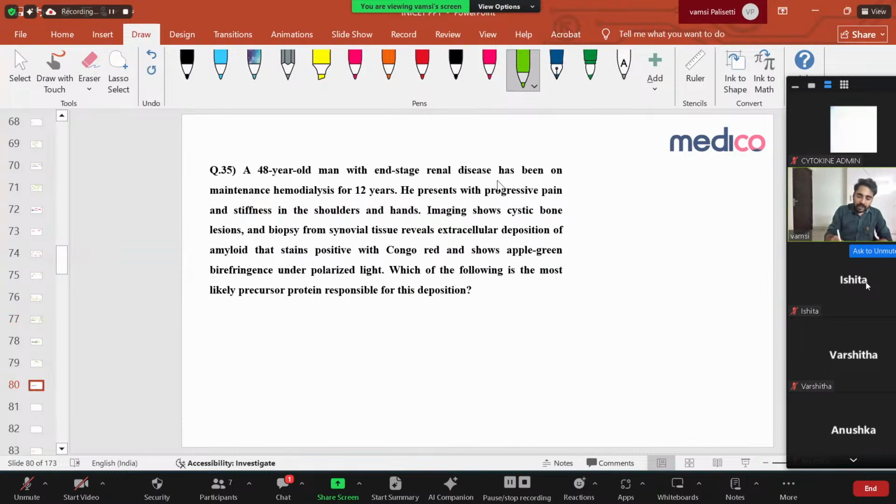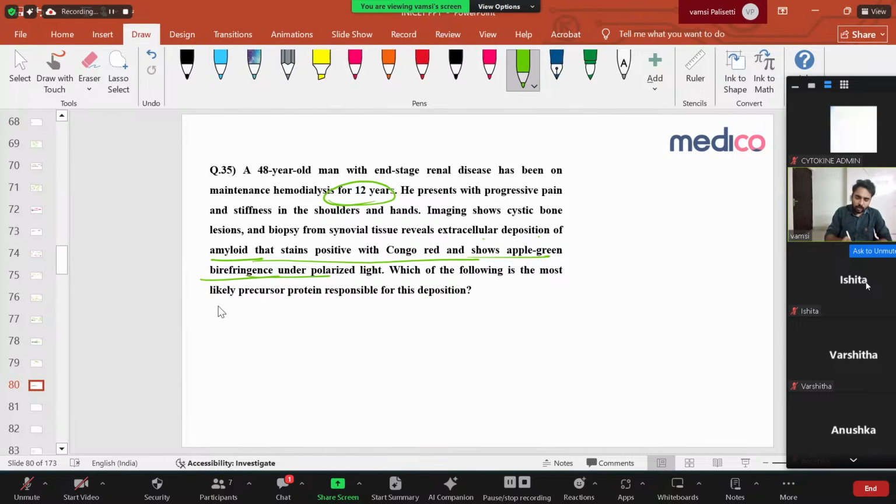A 40-year-old man with end-stage renal disease has been on maintenance hemodialysis for 12 years. For 12 years, he's on dialysis. Okay, now what is happening? He presents with progressive pain and stiffness in shoulders and hands. Imaging shows cystic bone lesions. Cystic bone lesions are there. Okay, and biopsy shows extracellular deposition of amyloid. Some amyloid is there that stains positive for Congo red and shows apple-green birefringence under polarized light.